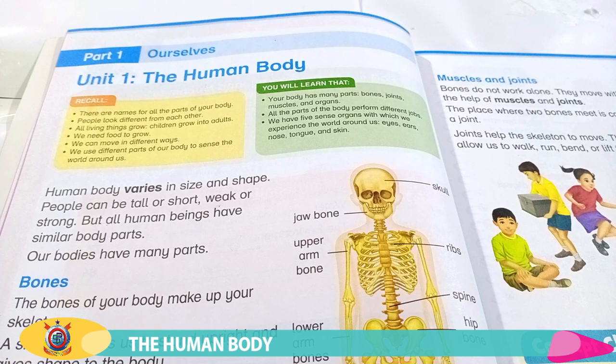This is the size difference. Look at your younger sister or brother and then look at yourself. You are tall and your younger brother or sister is short. This is the size difference. Now what is the shape difference? Look at yourself and then look at your mother, sister, brother or father. They will be different from you in shape.